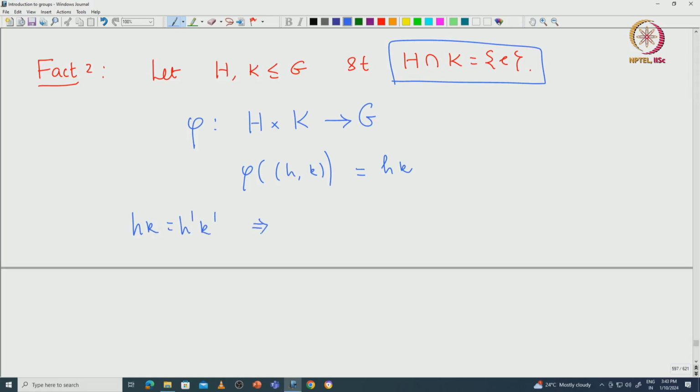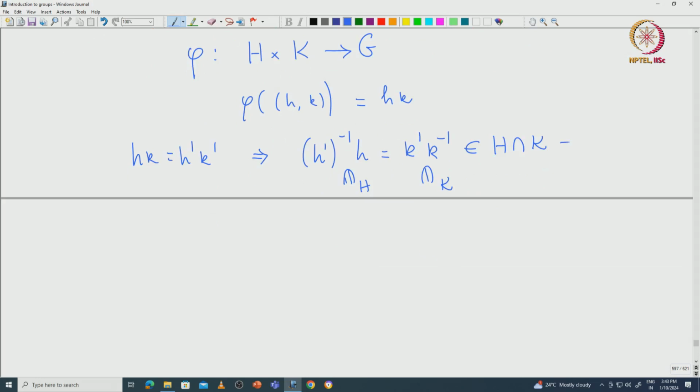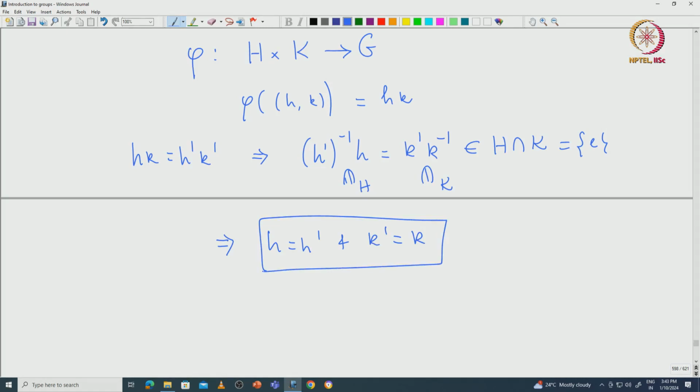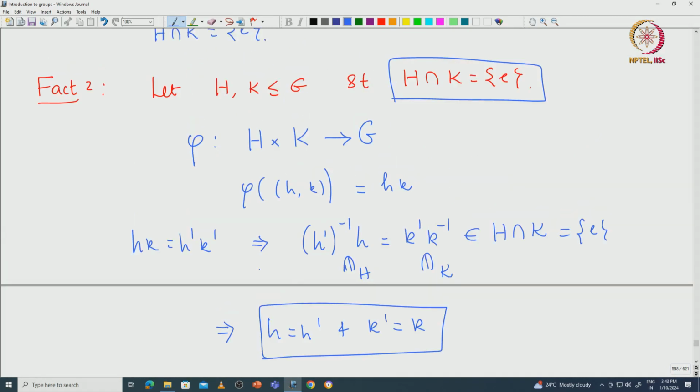Then that would imply that h'^(-1)h is equal to k'k^(-1), which will be inside H intersection K, because the first is in H and the second is in K. So that forces both these elements to be the identity, which forces h equal to h' and k' equal to k. So this proves phi is indeed an injective homomorphism.